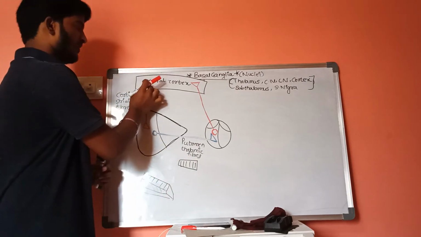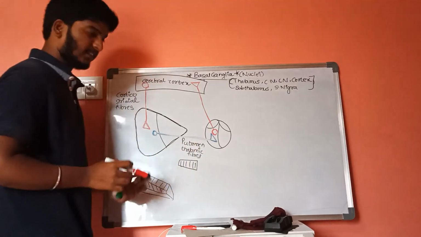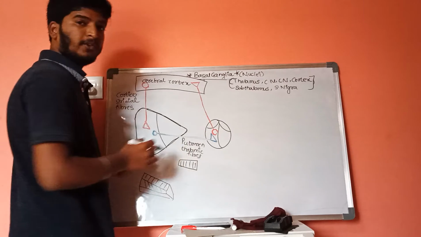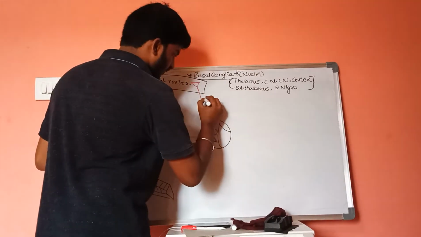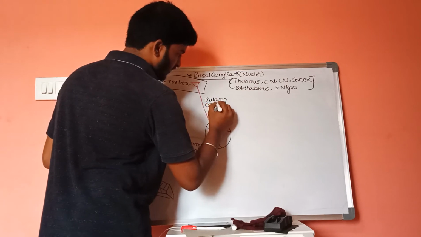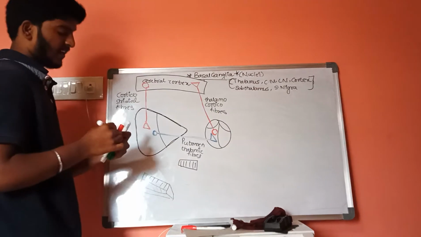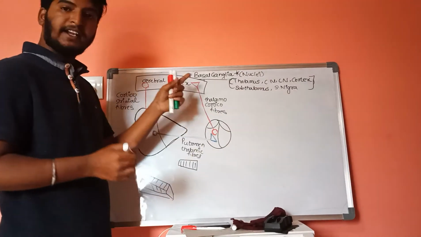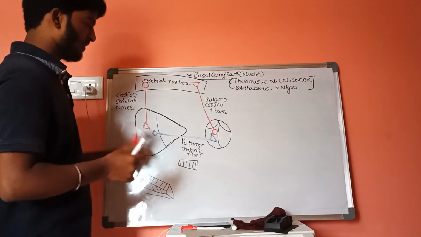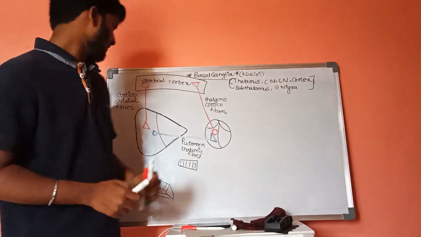This is called corticostriatal fibers, and this is putamen thalamic fibers, and these are thalamocortical fibers, because these are arising in thalamus and ending in cortex. These are corticostriatal fibers, putamen thalamic fibers, and thalamocortical fibers.